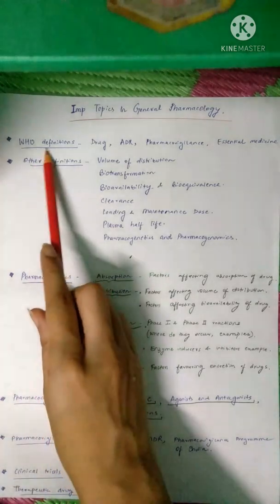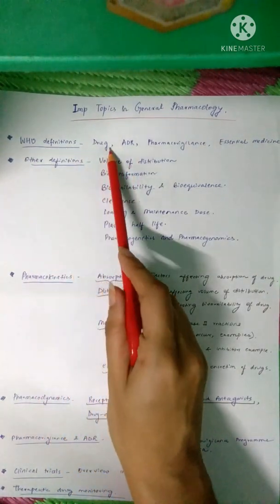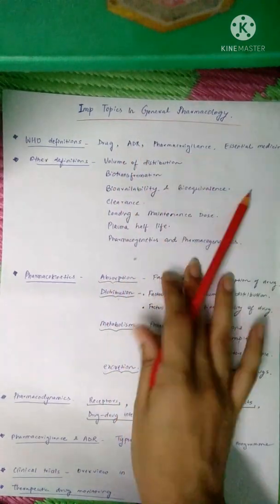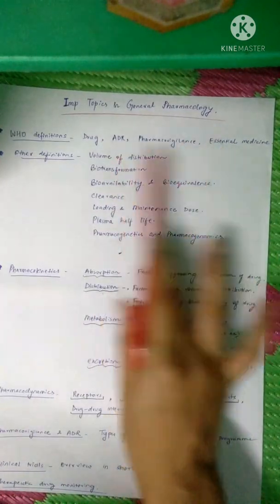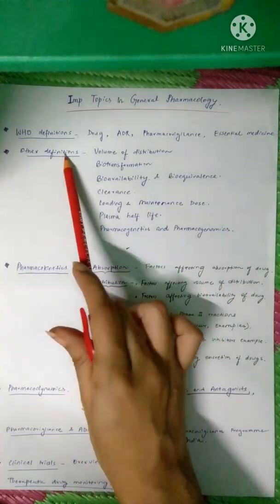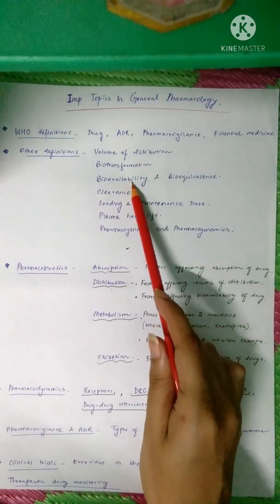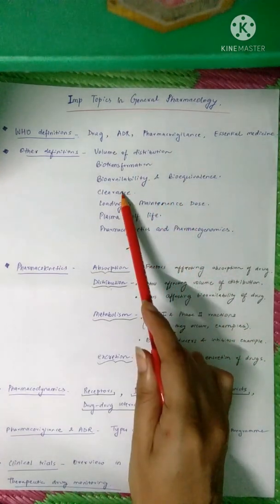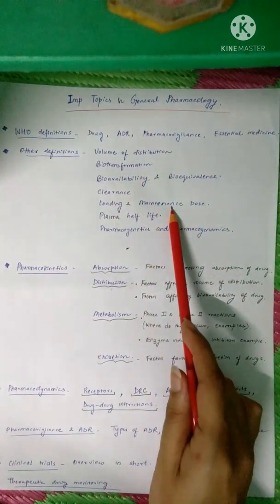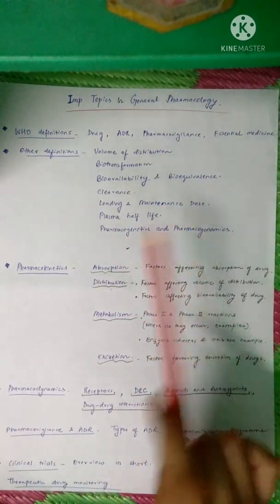So first, you should remember some of the WHO definitions. They are asked in your exams. Definition of drug, ADR, pharmacovigilance, and essential medicines. These four definitions of WHO are primarily asked. Then you have some other definitions or concepts like the volume of distribution, biotransformation, bioavailability and equivalence, clearance, loading and maintenance dose, plasma half-life, pharmacogenetics and pharmacogenomics.